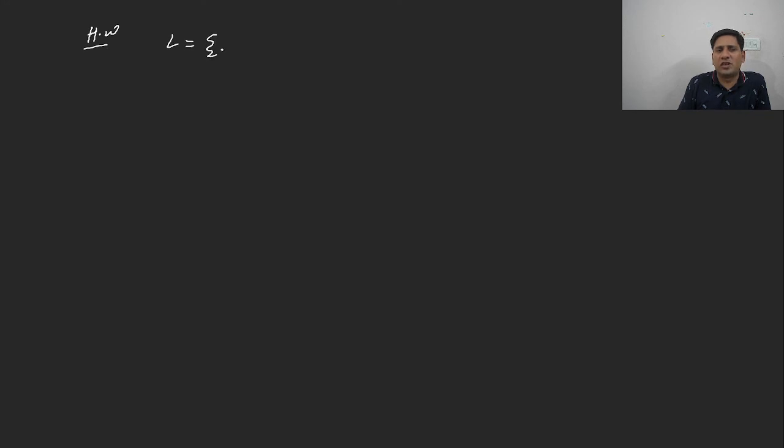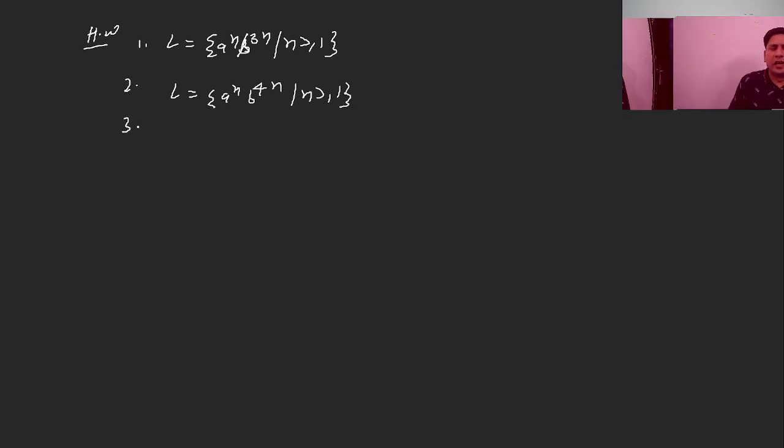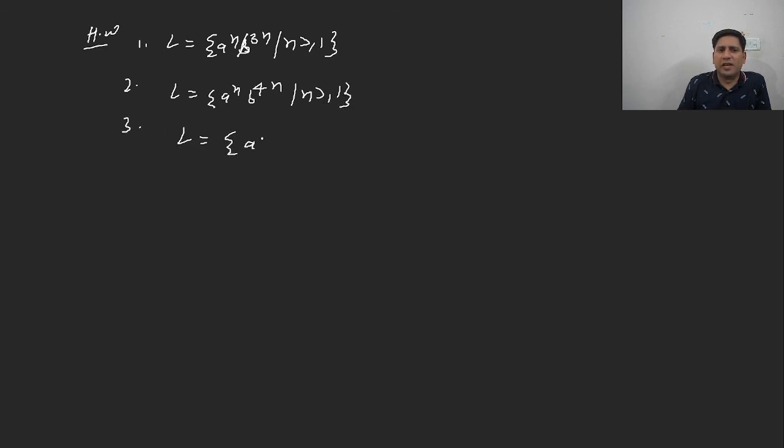You should construct a PDA for a^n b^3n, where n is greater than or equal to 1. Try these questions, where n is greater than or equal to 1. And you can also construct a PDA for this language, a b to the power n, where n is greater than or equal to 1. Is it clear to everybody?